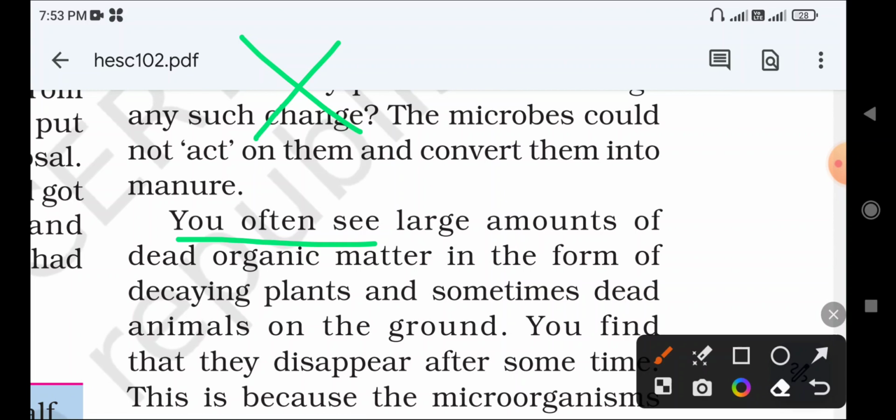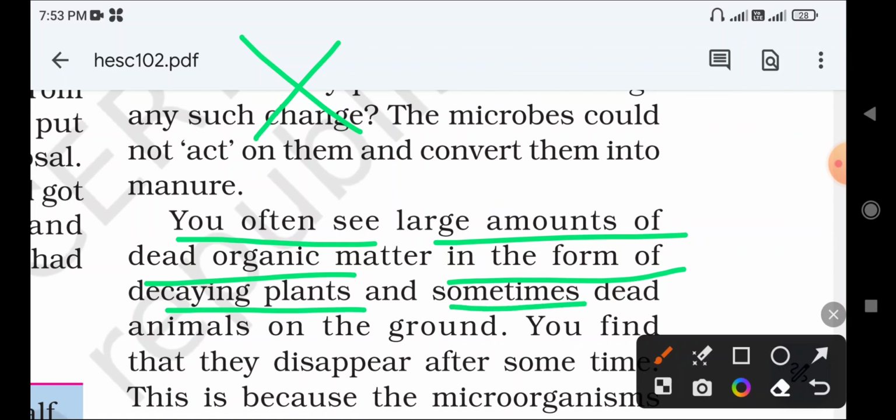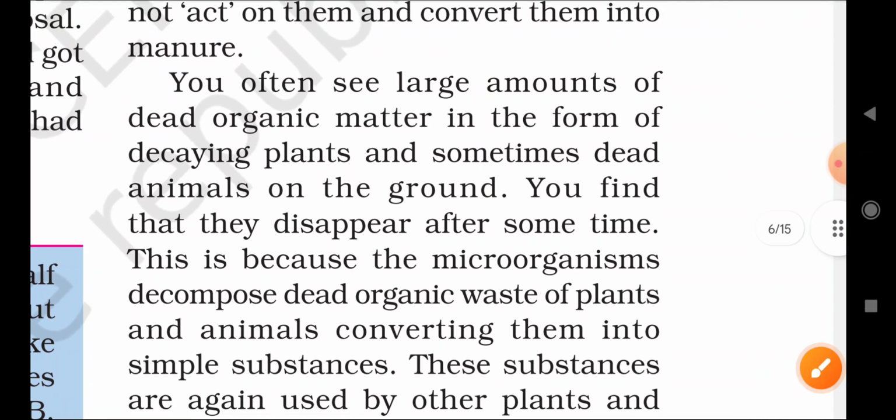You often see large amounts of dead organic matter in the form of decaying plants and sometimes dead animals on the ground. So a variety of dead organisms can be seen on earth, correct? A variety of animals will die on the earth and some plant waste will be present.